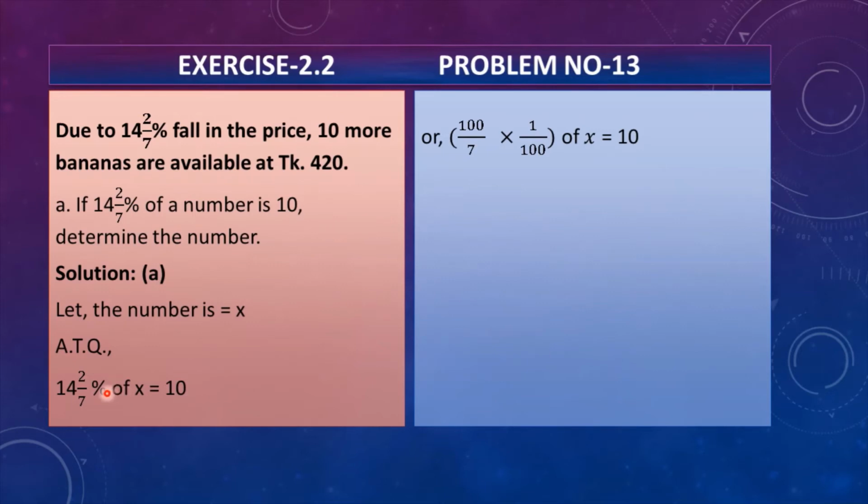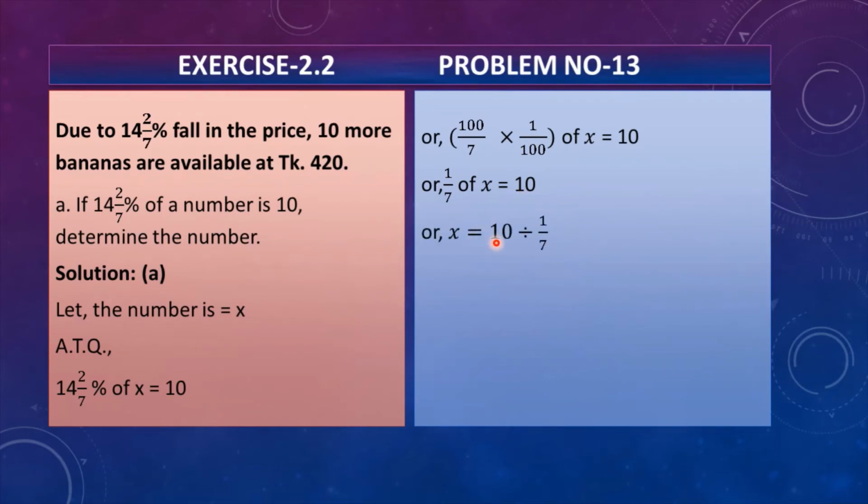And this is a mixed fraction. We can make it a common fraction. 7 times 14, that is 98, plus 2, that is 100, divided by 7, multiplied by 1 divided by 100, because you know instead of percentage we can write down 1 divided by 100, of x equals 10. And if we reduce 100 and 100, we get 1 by 7 of x equals 10.